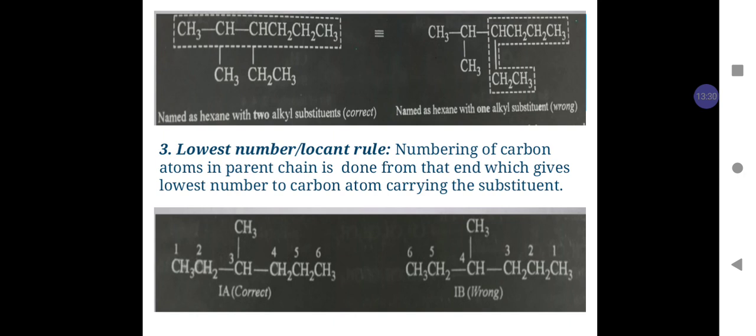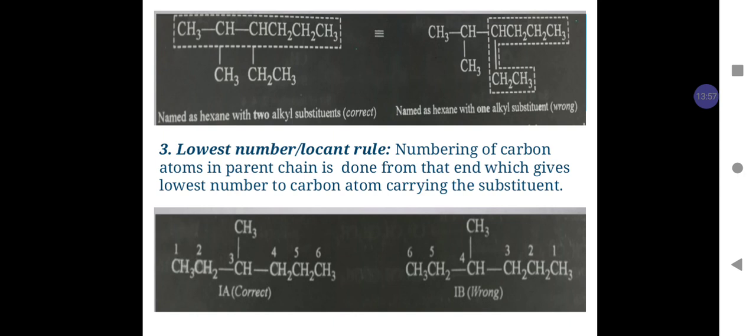So the correct method of numbering is that we have to start numbering from the left hand side, because on doing numbering from the left hand side the substituent will get number 3, while if we do numbering from the right hand side the substituent will get number 4.